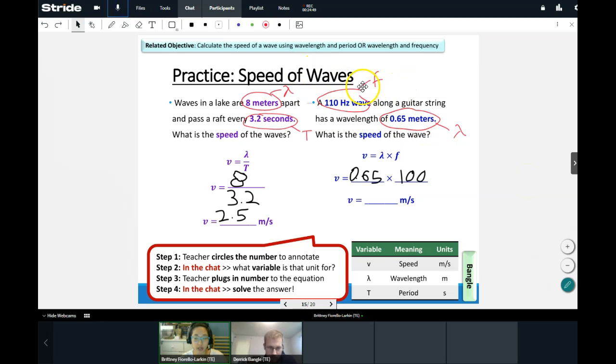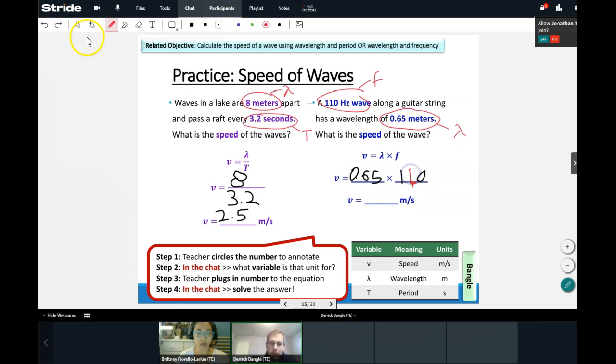Sorry, there's some confusion in the chat. So again, 110 hertz is the units for frequency. So again, I know it's not in the chart right here, but 110 hertz, make sure that you know that when you annotate this, this is frequency. All right, smiley faces, everyone, if that makes sense. Yeah, sorry about that, we're dealing with just straight up time. That is our period. Okay, everyone, that is our period. Okay, the reverse of that, right, is hertz. So inverse, that's why we're multiplying it instead of dividing it, because it's the inverse of our period, right?